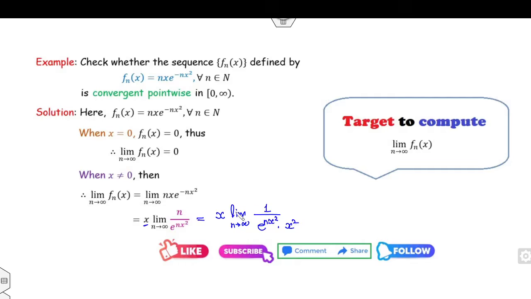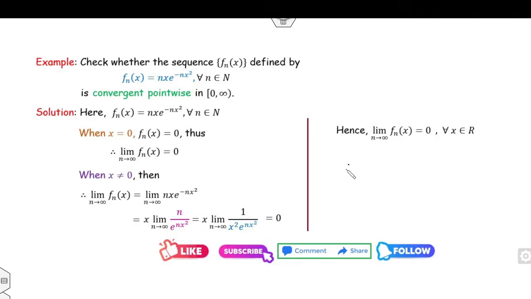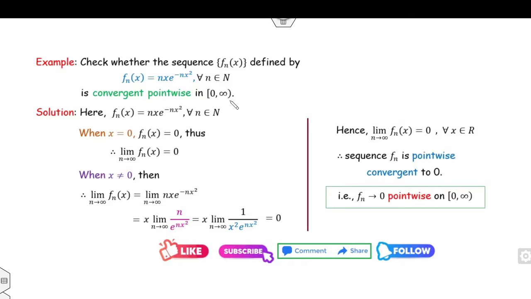Now what is the answer of this case? Because x is non-zero, I can cancel 1 x. So 1 over x is outside. Limit as n approaches infinity of 1 over e raised to n x square. So when n approaches infinity, this limit goes to 0. So this also exists. This is also existence. So we say the function goes to 0. Hence the function Fn converges to 0 pointwise on the domain (0, infinity).